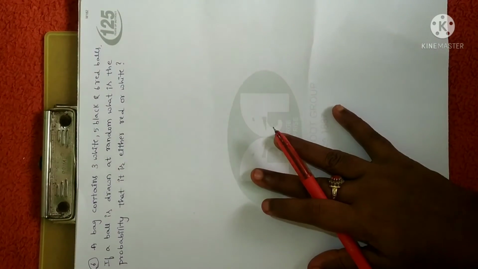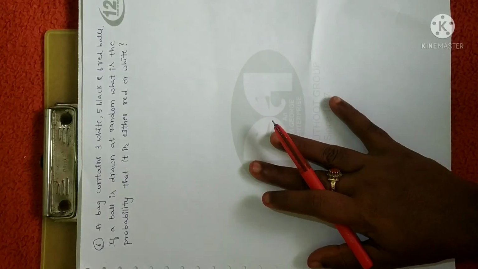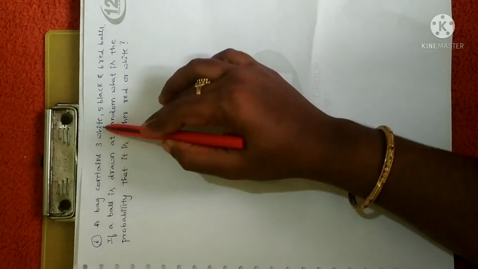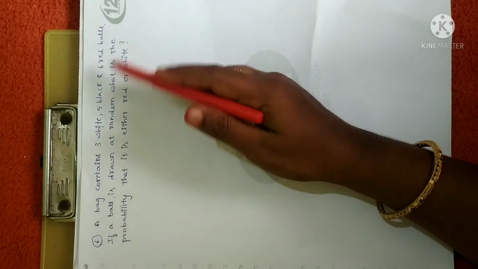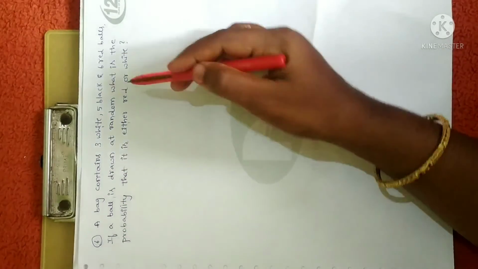So here is the next problem. Anyhow, you have already solved such kind of problem. A bag contains 3 white balls, 5 black balls and 6 red balls. If a ball is drawn at random, what is the probability that it is either red or white?